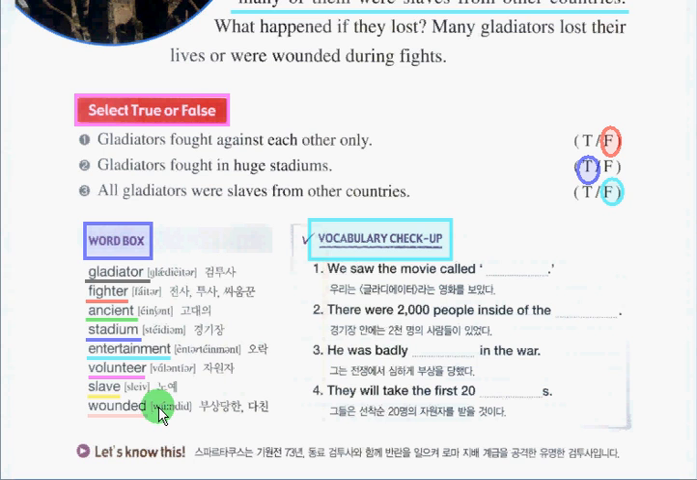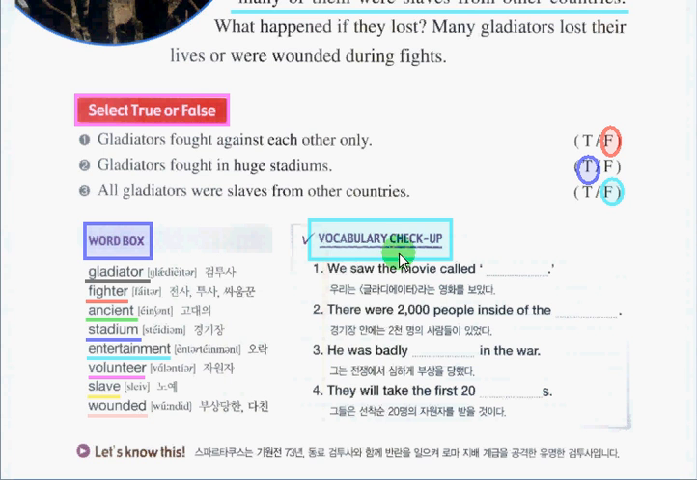So now we can proceed to vocabulary check-up. In this activity, we will find out the missing words to make these sentences complete. We will find out the missing word by looking at our word box. Okay? So first, I am going to read it for you. Then I will give you some time to answer it. After that, we will answer it together.